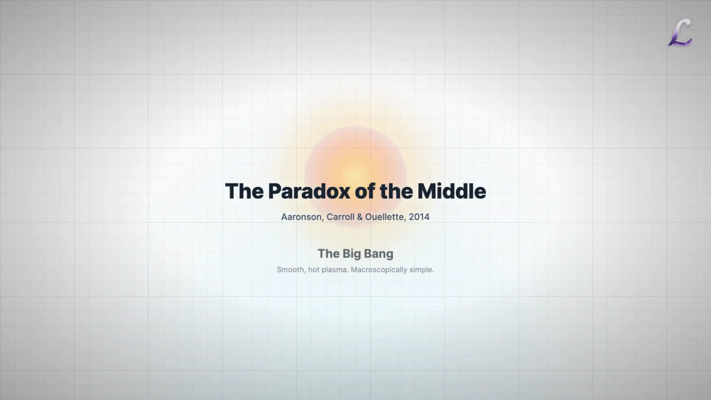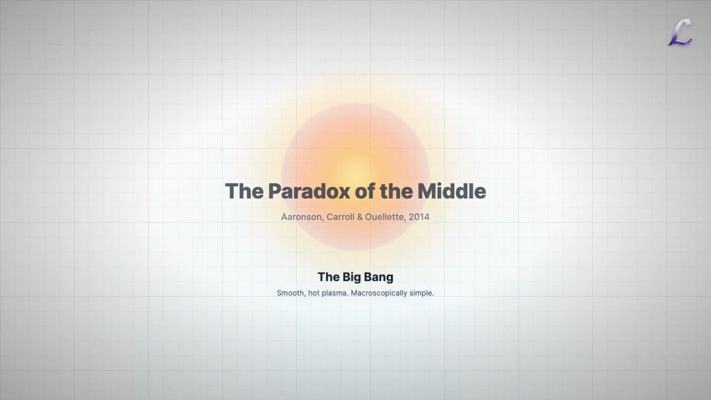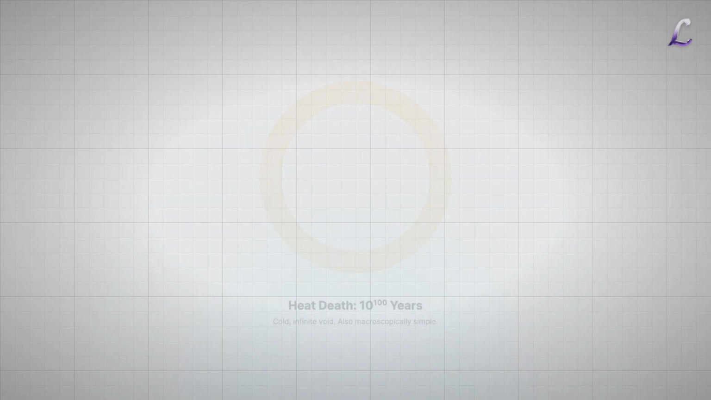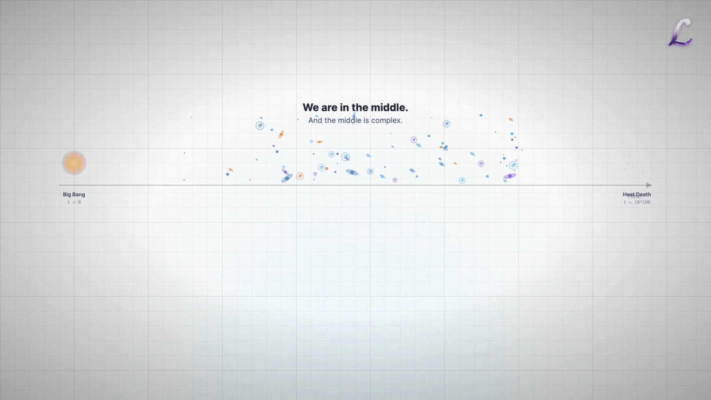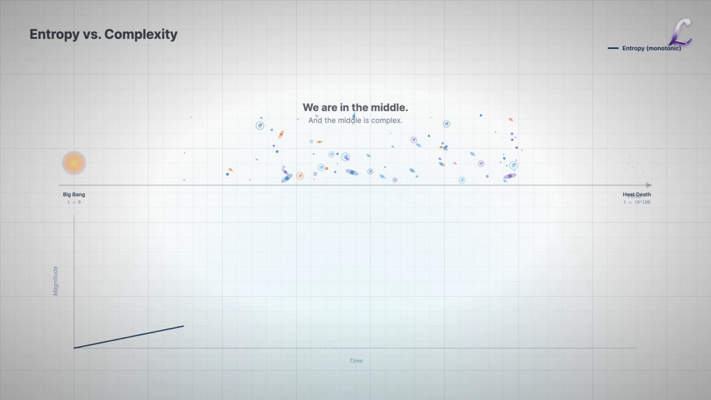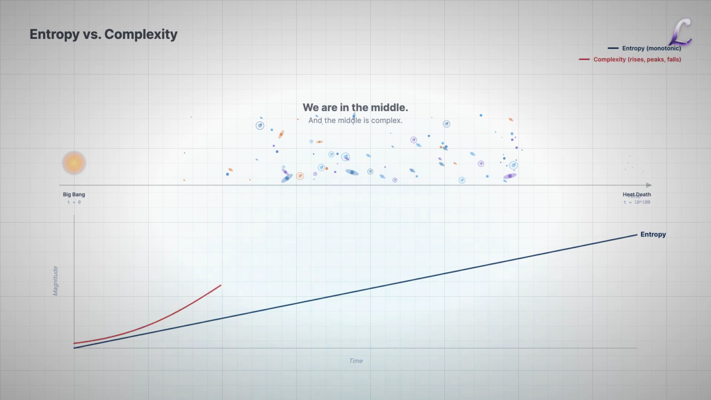Picture the universe at the moment of the Big Bang, a smooth, incredibly hot plasma. Macroscopically, it is simple. Now, jump forward 10 to the power of 100 years. Heat death. Black holes have evaporated. Particles have drifted into a cold, infinite void. Also macroscopically simple. But look around you. Galaxies, stars, biology, coffee cups. We are in the middle, and the middle is chaotic.